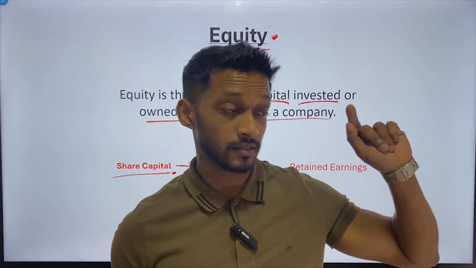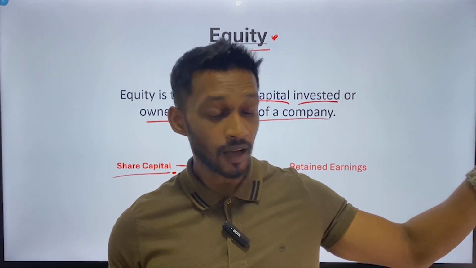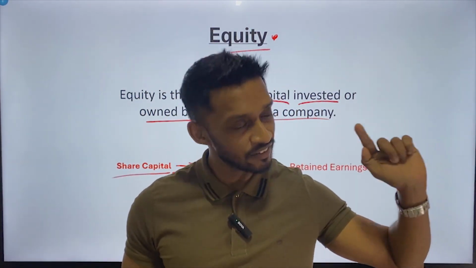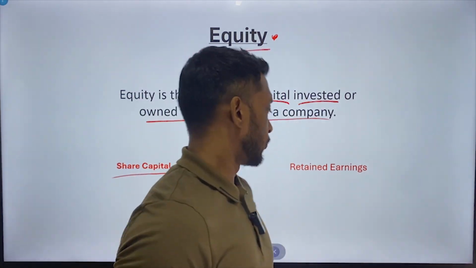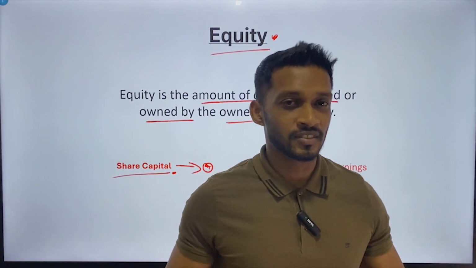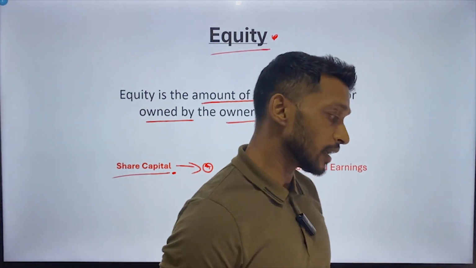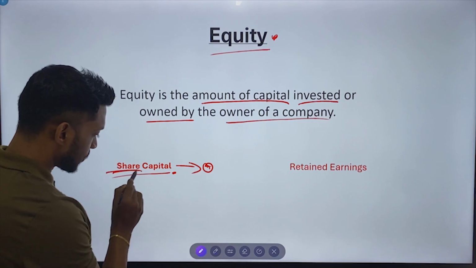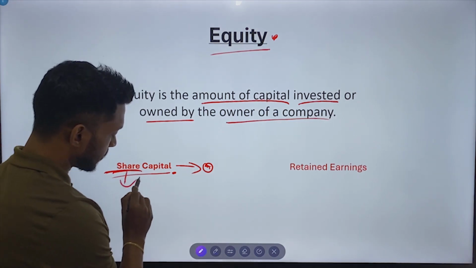If you purchase 100,000 shares, you are an owner. Or if you purchase one share, even then you are an owner. Right. Don't forget about ordinary shares and preference shares. It's a different topic actually. Whatever happens, if you purchase any share, that share capital we can identify under equity.